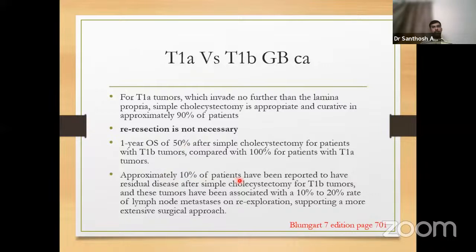Approximately 10% of the patients have been reported to have residual disease after simple cholecystectomy for T1B tumors, and they are associated with 10 to 20% recurrence, particularly to the lymph nodes, leading to re-exploration. So T1B tumors, 10 to 20% will have residual disease which can cause early recurrence to the lymph node. So T1B tumors essentially require completion radical cholecystectomy. If not done, only 50% will cross 1 year. Whereas with simple cholecystectomy, when the cystic duct margin is not involved and there was no bile spill intraoperatively, in 90% of them this suffices, and 100% of such patients will easily cross 1 year.